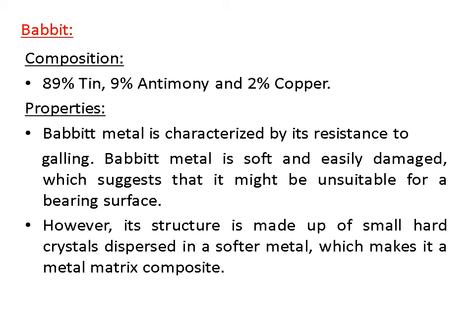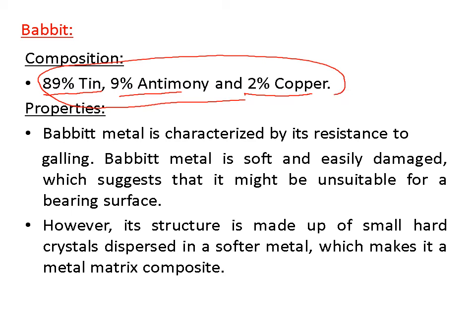Babbitt. Babbitt means 89% tin, 9% antimony, and 2% copper. You remember this, as in MCQs in different exams you are getting this. What is Babbitt? Highest percentage of tin, with Pb, Sb, and copper. Babbitt metal is characterized by its resistance to galling. Babbitt metal is soft and easily damaged, which suggests that it might be unsuitable for bearing surfaces.